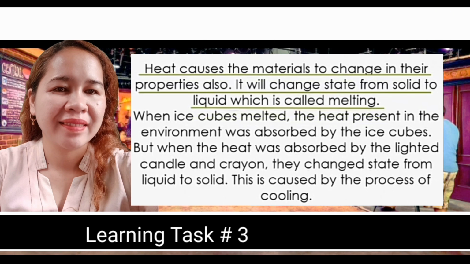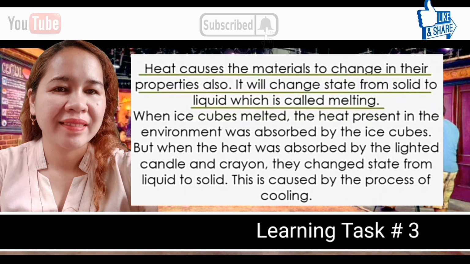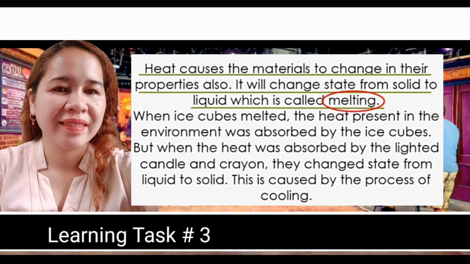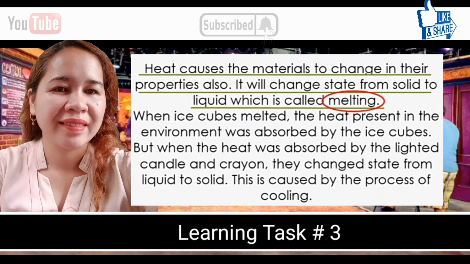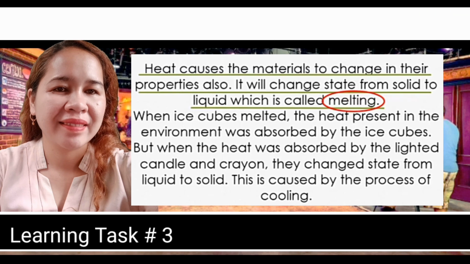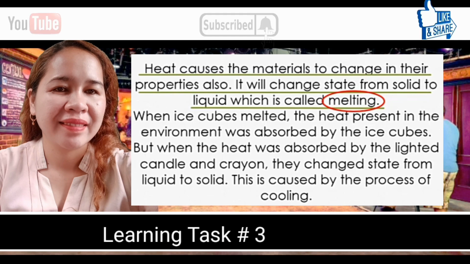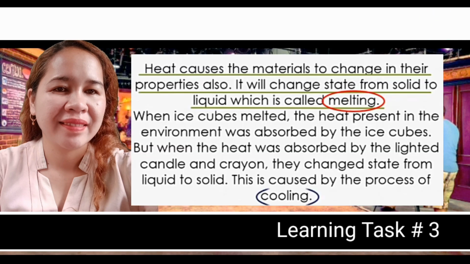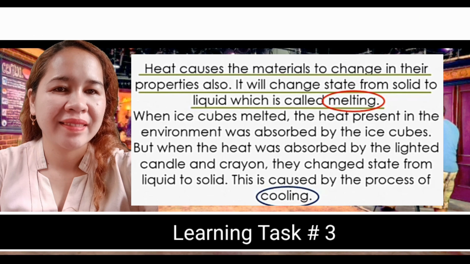Heat causes materials to change their properties also. It will change state from solid to liquid, which is called melting. When ice cubes melted, the heat present in the environment was absorbed by the ice cubes. But when the heat was released from the lighted candle and crayon, they changed state from liquid to solid. This is caused by the process of cooling.